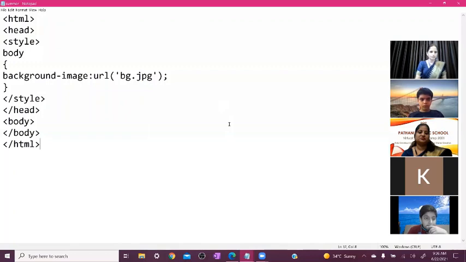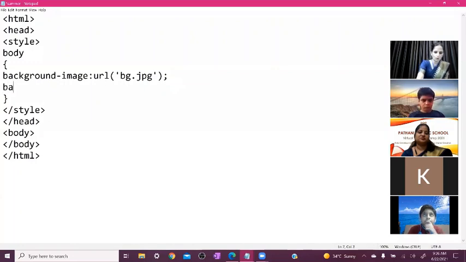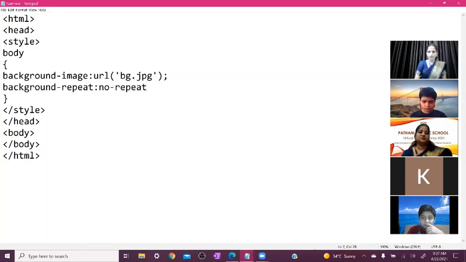And after that, here, everyone attention. After this background line, background hyphen image colon URL, after that you can write background hyphen repeat. We don't want our image repeated again and again on the screen. So we write this line for that: background hyphen repeat colon sign. And now you write no, hyphen, and then repeat.